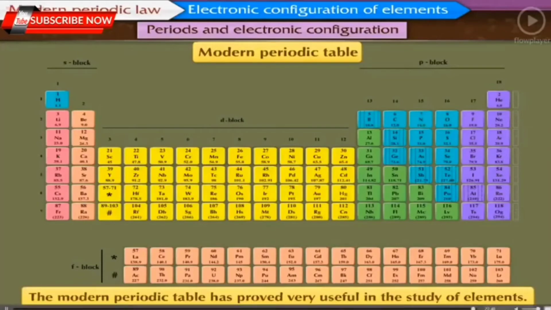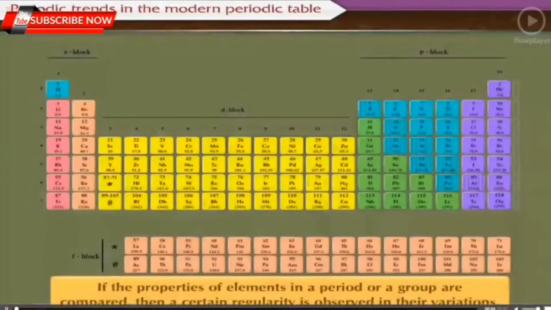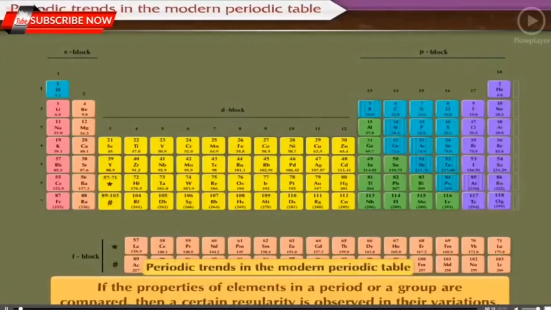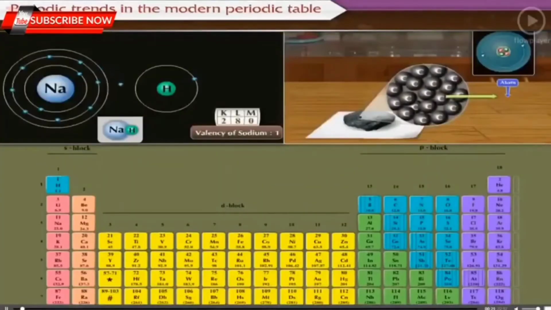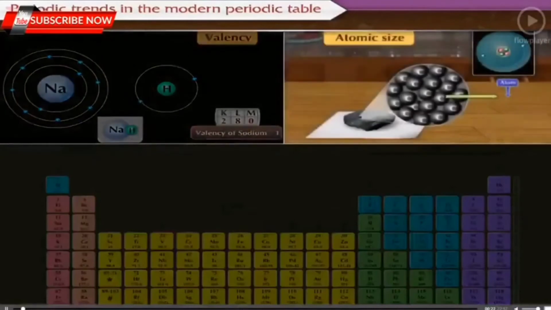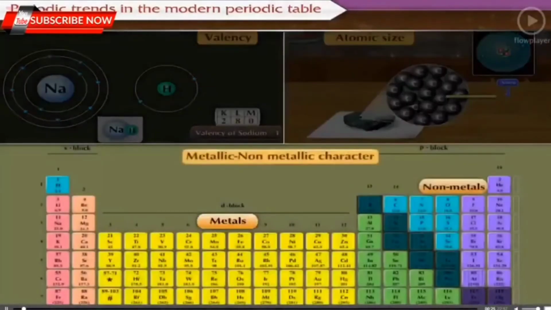Let us now discuss the periodic trends in the modern periodic table. If the properties of elements in a period or a group are compared, then a certain regularity is observed in their variations. This is called the periodic trends in the modern periodic table. Now we will be studying only 3 properties, namely the valency, atomic size, and metallic and non-metallic character. Let us begin with the property of valency.